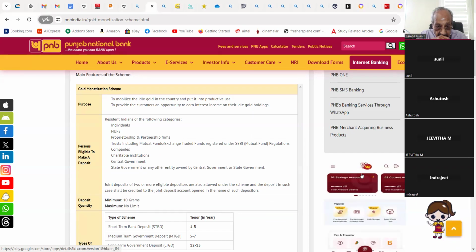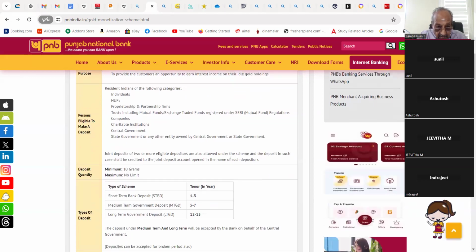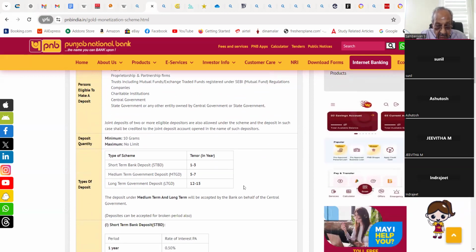companies, charitable institutions, central government, state government, or any other entity owned by central government or state government. Joint deposits of two or more eligible depositors are also allowed under the scheme, and the deposit in such case shall be credited to the joint deposit account opened in the name of such depositors. Deposit quantity: minimum 10 grams, maximum no limit.